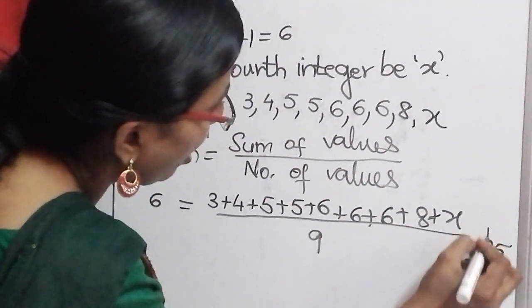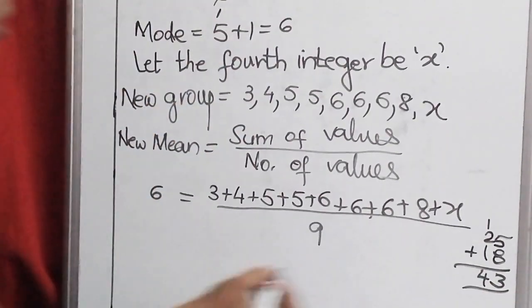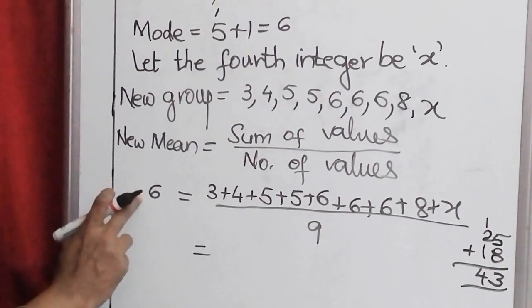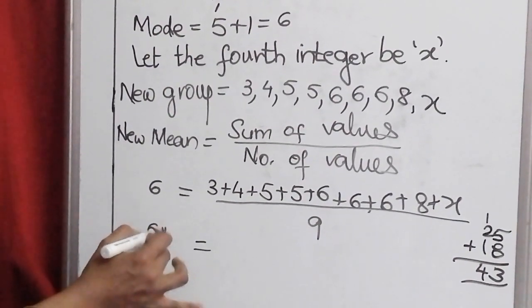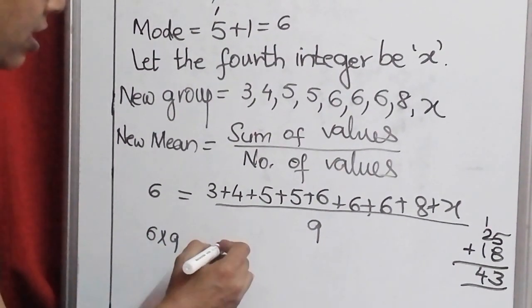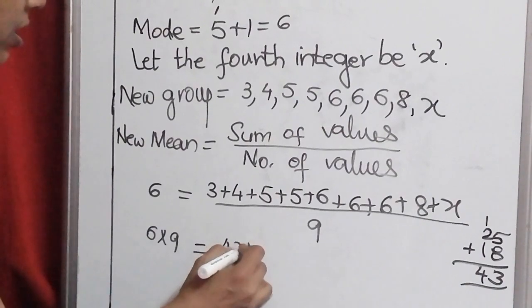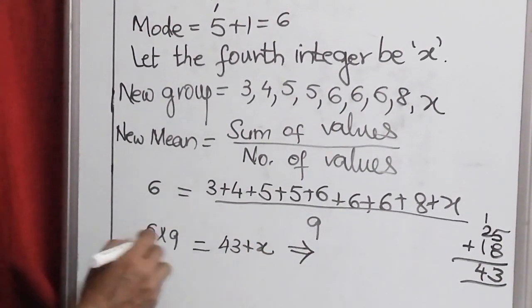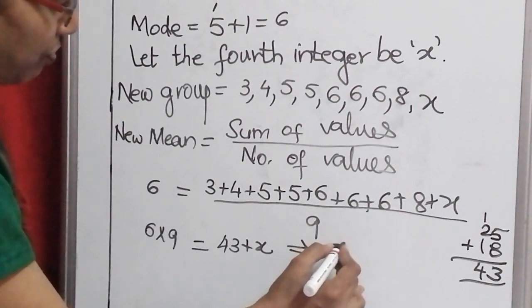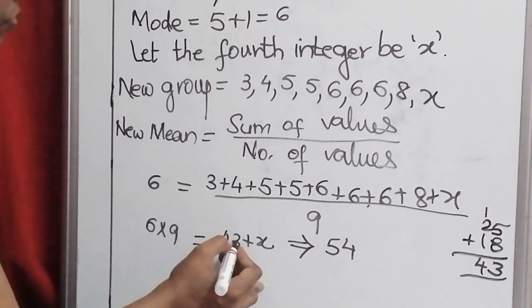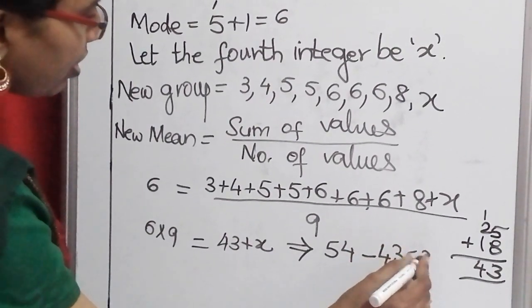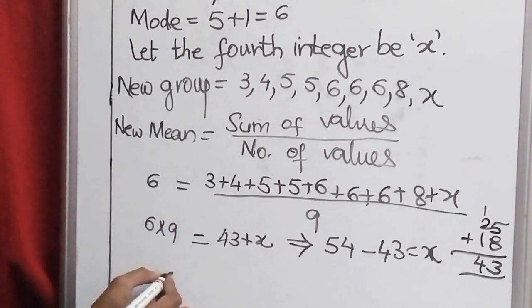This is 3 and 1 carry. 43. So this is equal to division. If it goes to the other side, it becomes multiplication. 6 into 9. And this is 43 plus x. So this implies 6 nines are 54. And this 43, if it goes to the other side, it becomes minus 43 is equal to x.